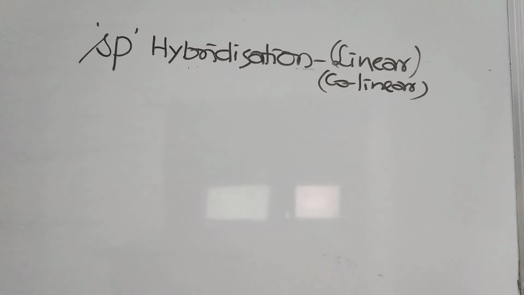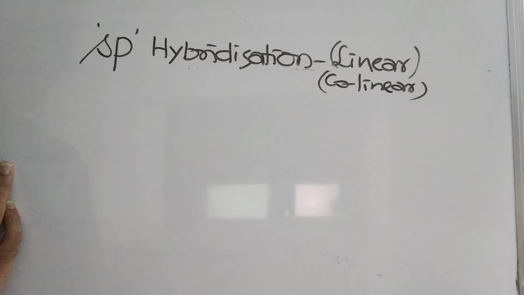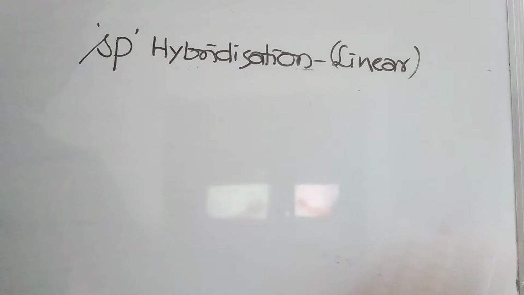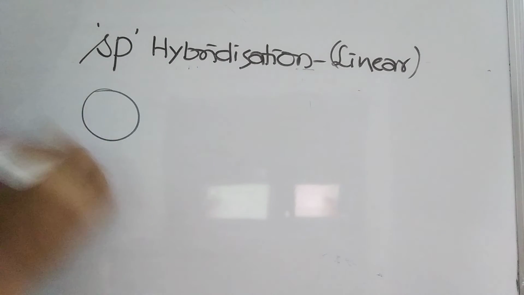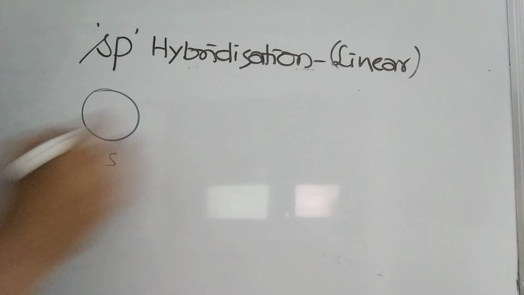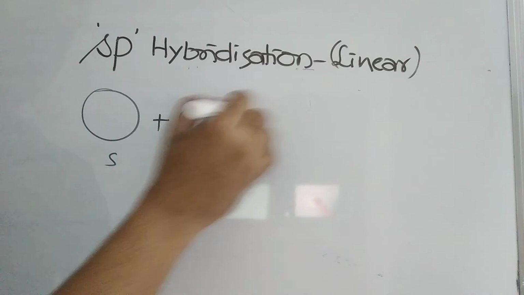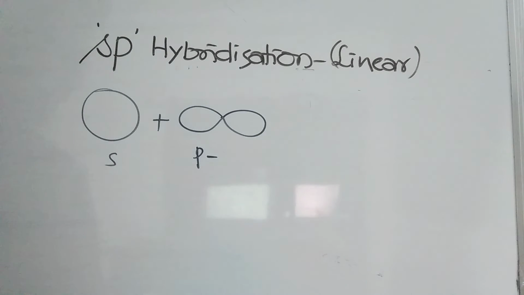Types of hybridization. First type is sp hybridization. Sp hybridization is also called linear hybridization, or you can say collinear hybridization. Linear is enough. You use linear hybridization or sp hybridization because the geometry is going to be linear. See, this is one s orbital, spherical. This is a p orbital, dumbbell.